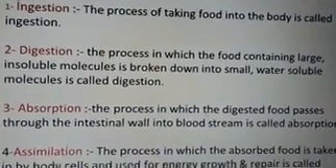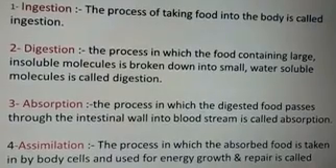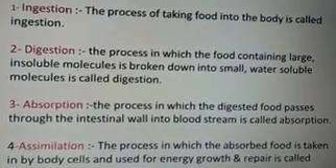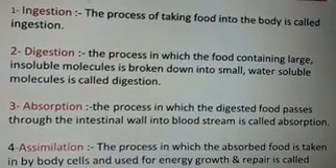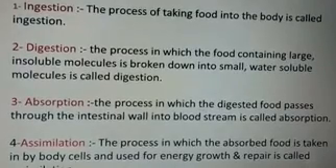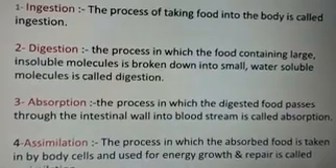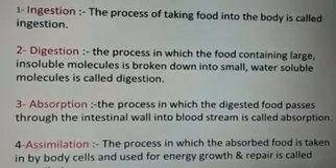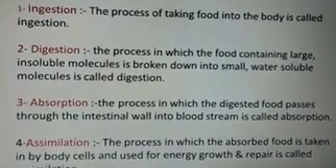Third step is absorption. The process in which the digested food passes through the intestinal wall into the bloodstream is called absorption. After digestion, the food molecules become soluble and pass through the walls of our intestine and go into the blood.